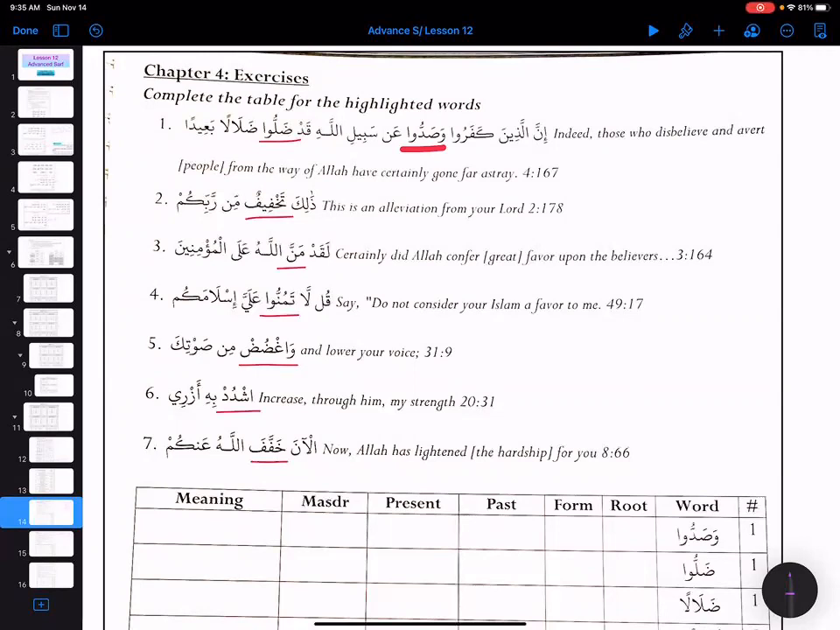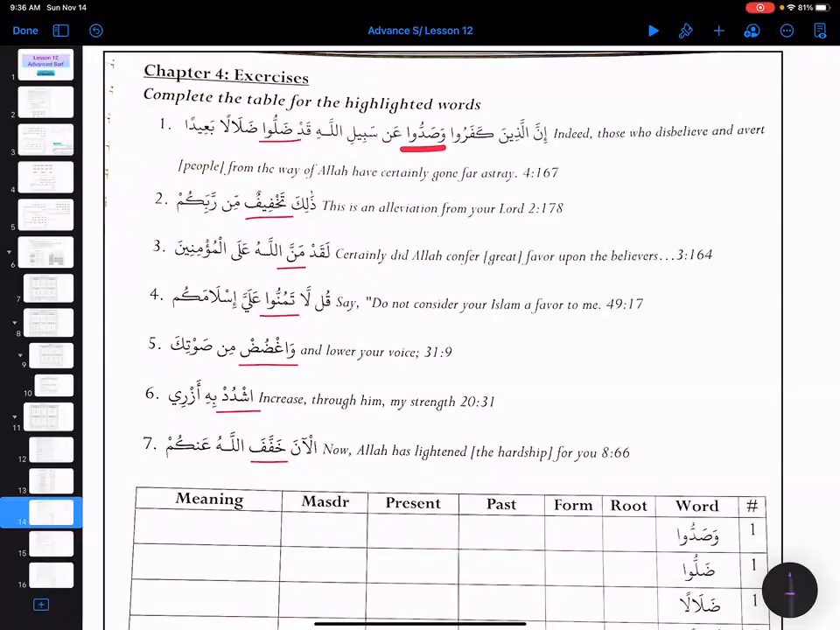Okay, so let's conjugate that. Sister Zora, you do it. Sadda, yasuddu, saddan, then suddun. Sudda, yusaddu, saddan, then maf'ulun, masdudun, masdudun. Then the amr: sadda, minhu.